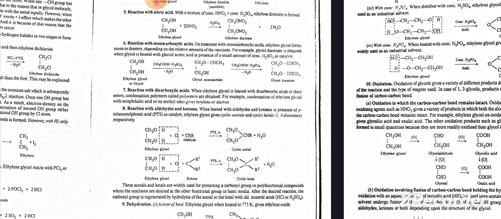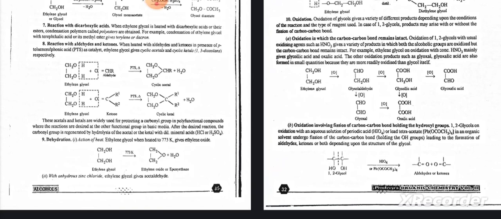Reactions with aldehydes and ketones. When heated with aldehydes and ketones in the presence of paratoluene sulfonic acid catalyst, ethylene glycol gives cyclic acetals and cyclic ketals. These acetals and ketals are widely used for protecting a carbonyl group in polyfunctional compounds where the reactions are desired at the other functional group in basic media. After the desired reaction, the carbonyl group is regenerated by hydrolysis of the acetal or ketal with dilute mineral acids.